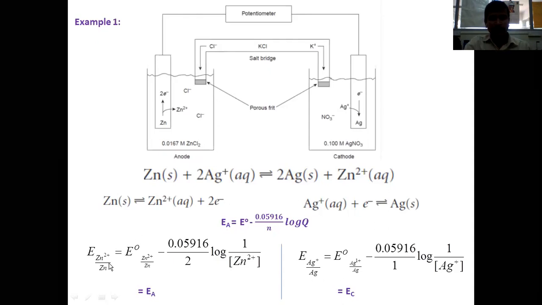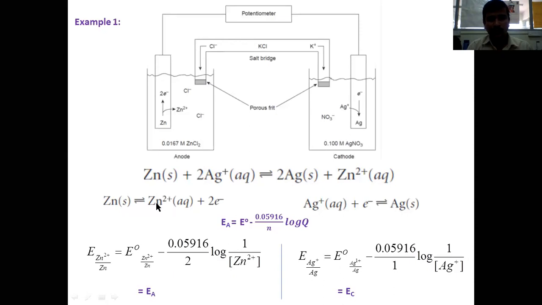I will write it as E Zn2 plus divided by Zn. This is called a couple. Zinc 2 plus to zinc is called the Zn2 plus/Zn couple. So E of Zn2 plus/Zn couple is nothing but E naught of Zn2 plus/Zn couple minus 0.05916 divided by 2, where N is substituted by the value of 2 because here 2 electrons have been removed from this elemental zinc, because zinc underwent oxidation. 2 electrons have been released here. So N will have the value of 2, into log of 1 over zinc 2 plus concentration.